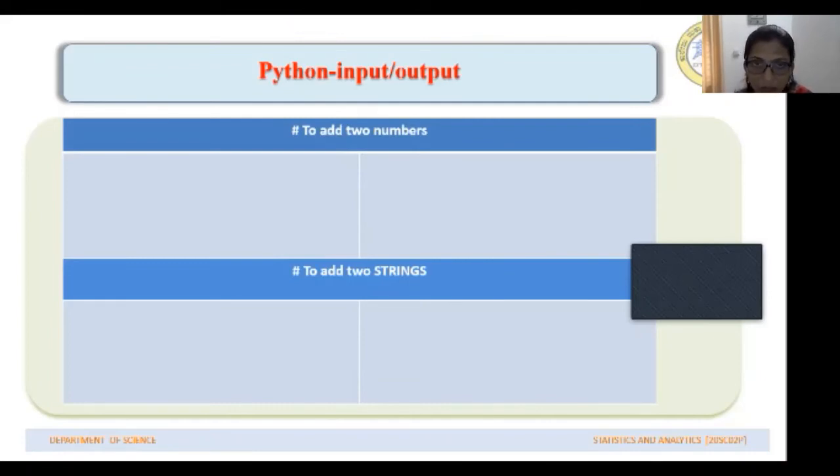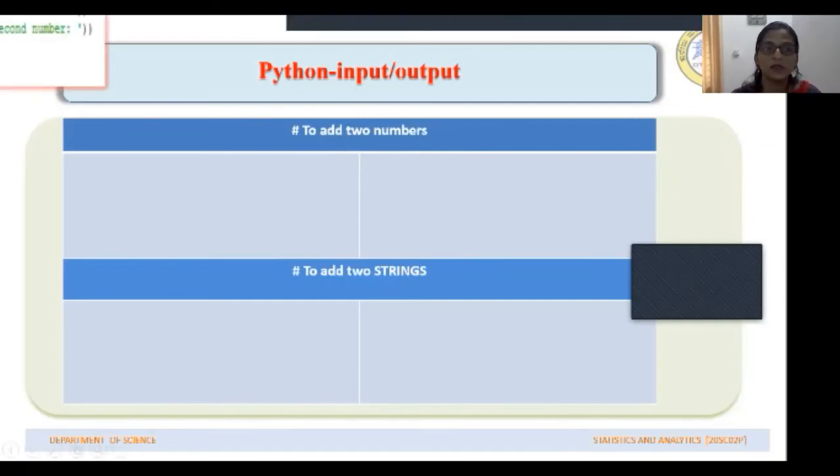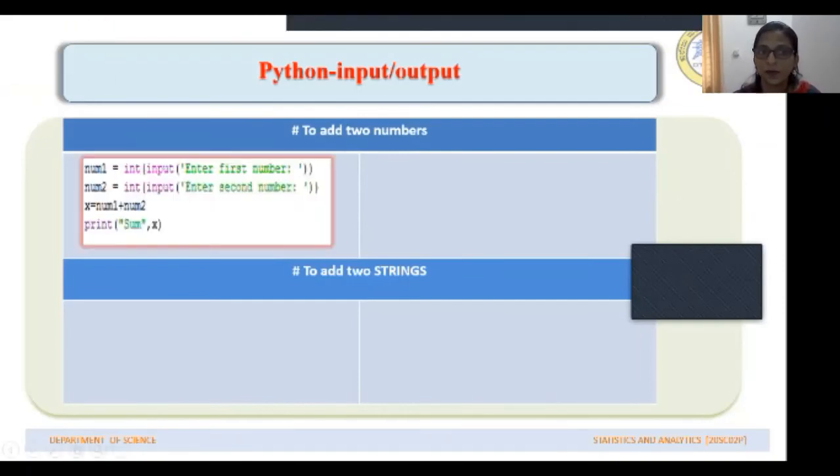Then lastly, we are going to display the result. So what we do is, first, num1, this is a variable name. This is the code line we should write. Num1 is equal to int bracket input bracket.